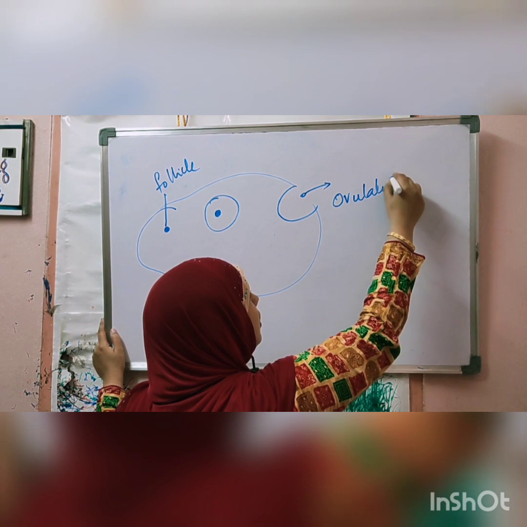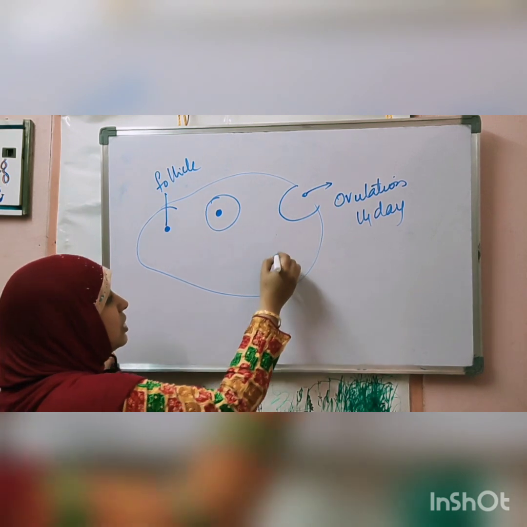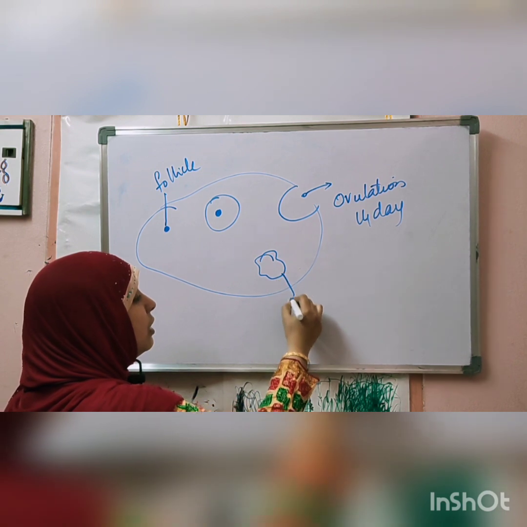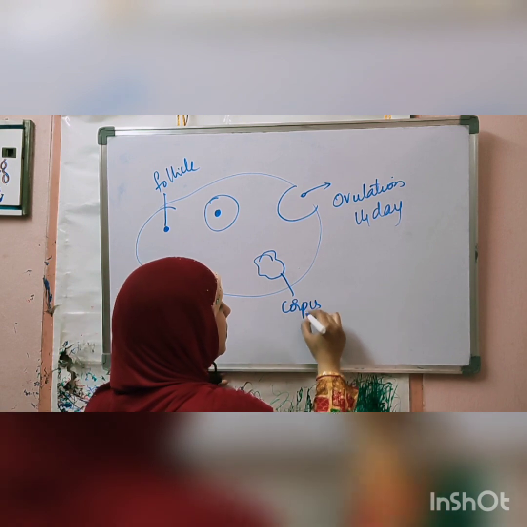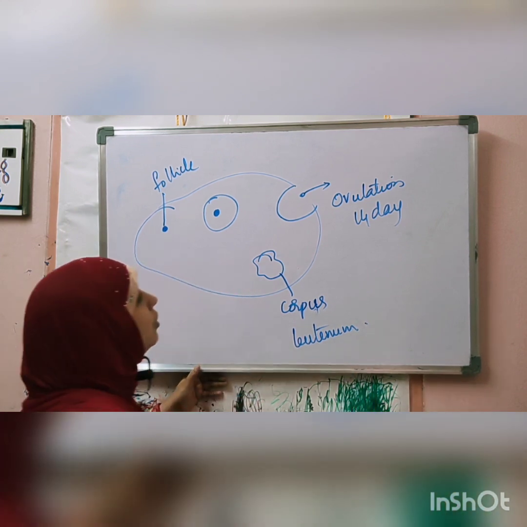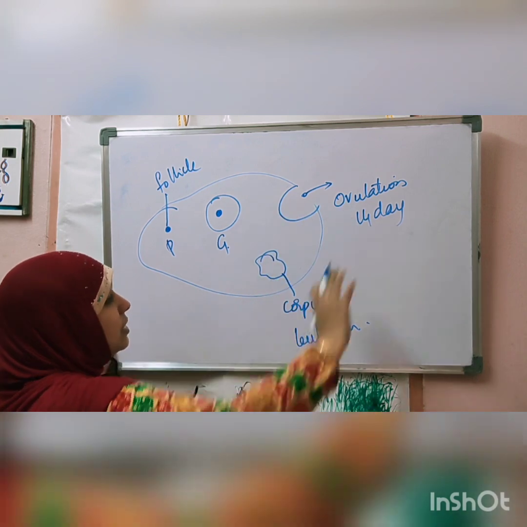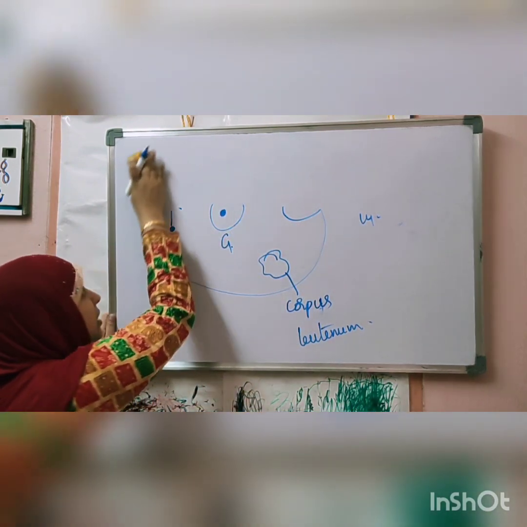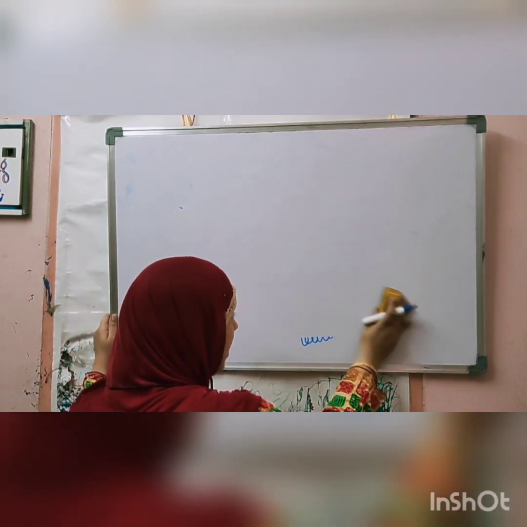Ovulation occurs approximately on the 14th day of the menstrual cycle, and after that this Graafian follicle will slowly disappear, and it is called the corpus luteum. Okay. This is the primary follicle and this is the Graafian follicle. This is ovulation. After ovulation, the ovum enters into the fallopian tubule and fertilization occurs inside the fallopian tubule.